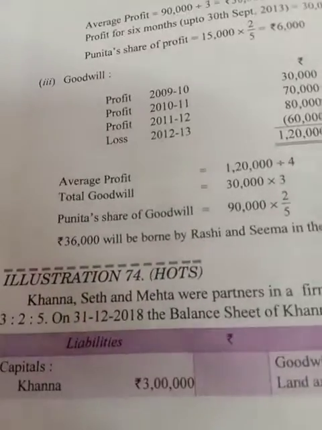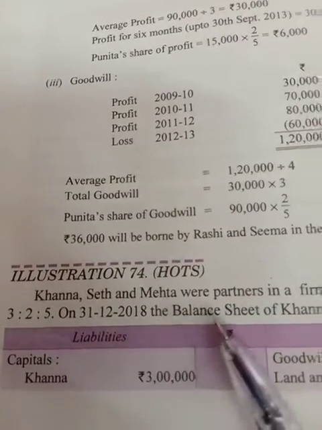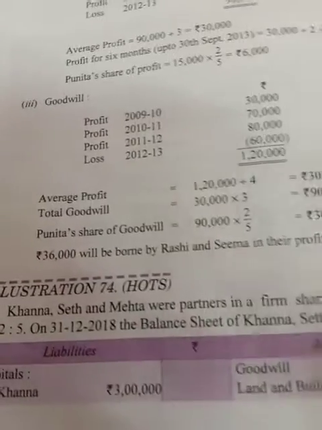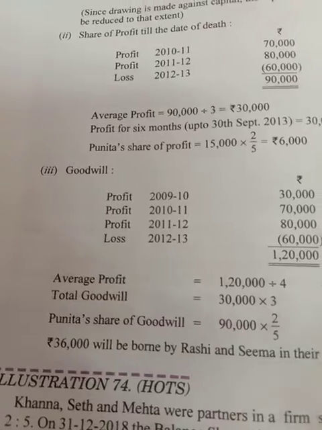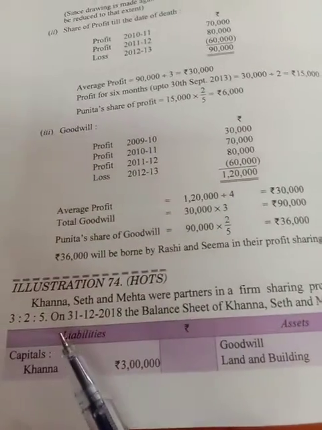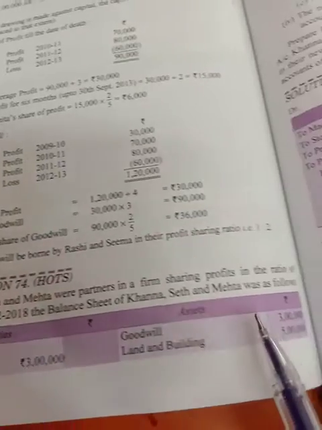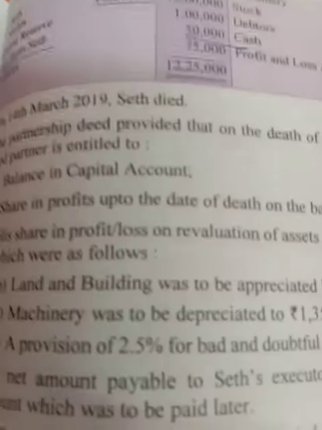Another type of question can come in the death of the partner. There is the 74th illustration, where Khanna, Seth and Mehta are partners, and there is a main thing which I want to tell you. In this case, the balance sheet is given as follows.